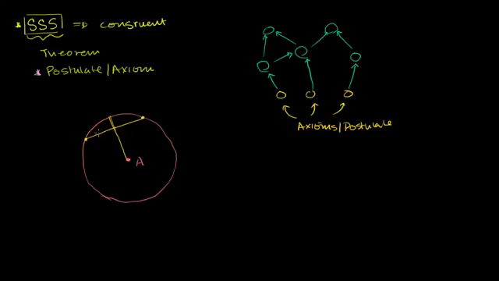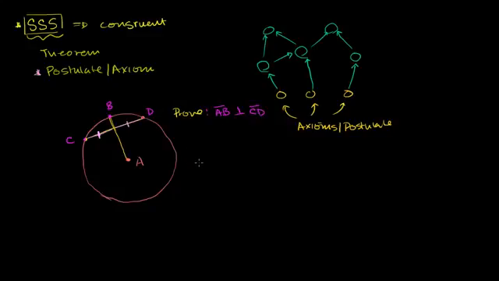So what it tells us is that the length of this segment right over here is going to be equivalent to the length of this segment right over there. I've set it up. I have a circle. This radius bisects this chord right over here. And the goal here is to prove that it bisects this chord at a right angle. Or another way to say it, let me add some points here. Let's call this B, let's call this C, and let's call this D. I want to prove that segment AB is perpendicular to segment CD. It intersects it at a right angle.